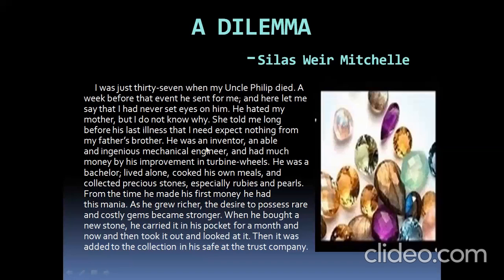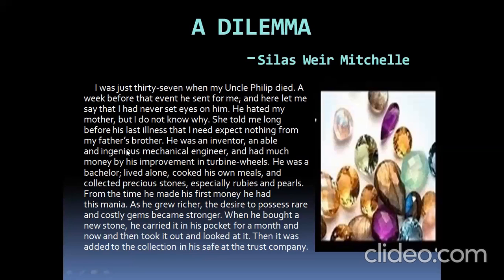He was an inventor. So who was an inventor? Uncle Philip. He was an inventor, an able and ingenious mechanical engineer, and had much money by his improvement in turbine wheels. So what is Uncle Philip? He is an inventor and a mechanical engineer, and also he was making more and more money by his turbine wheel improvement. He was just improvising his turbine wheels, and he was making a lot of money in that.